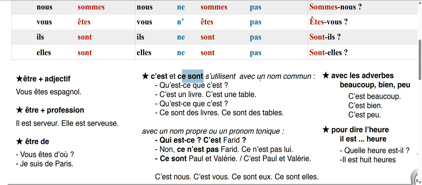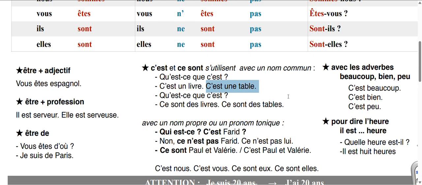S'utilise avec un nom commun. Qu'est-ce que c'est? What is this? So here again, for is we use est, and if we add c', that means this is. And this is a question, so we will use is this. So qu'est-ce que c'est? What is this? C'est un livre. This is a book. C'est une table. This is a table. Okay? C'est beaucoup. This is so much. C'est bien. It's good. C'est peu. It's very little, you can say.